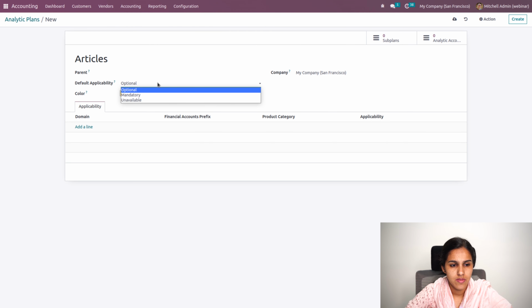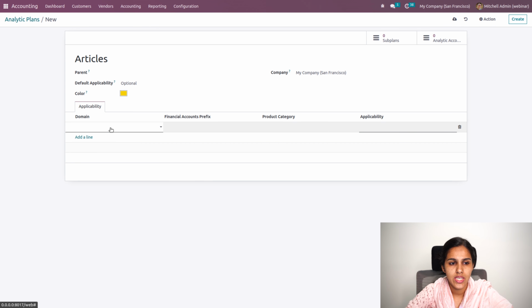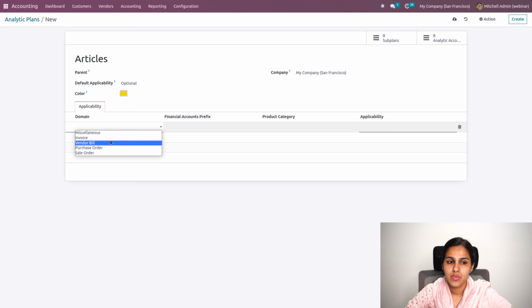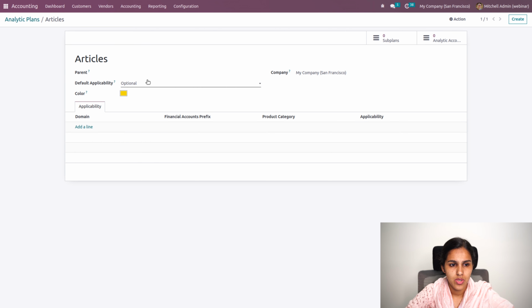For example, articles, and its default applicability can be applied. This is optional. Also if we apply it on a particular domain, that is on invoice, vendor bill, purchase order or sale order, we can set its applicability as optional, mandatory or unavailable.